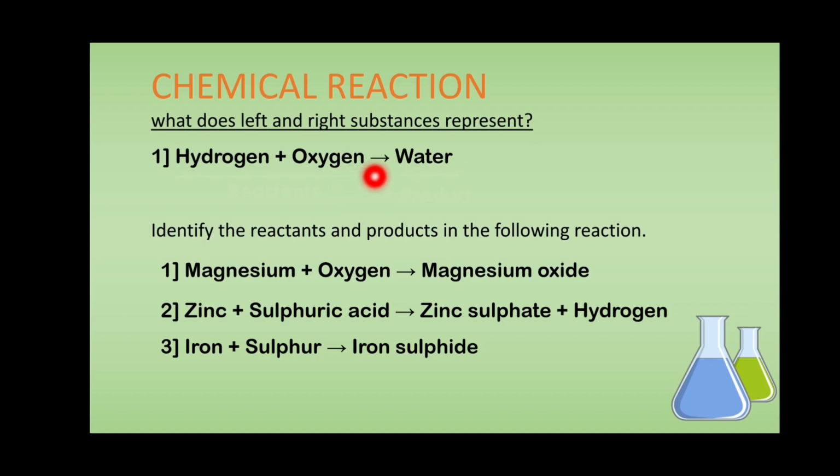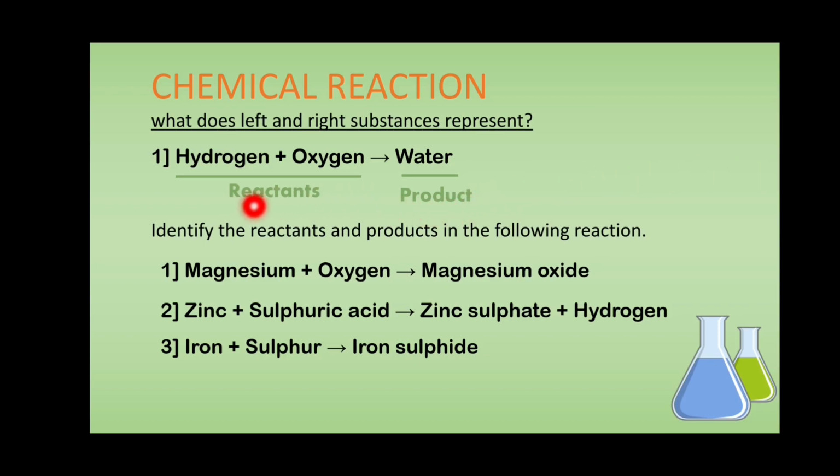At the left side of the arrow mark, both hydrogen and oxygen are called reactants, and water is known as the product.